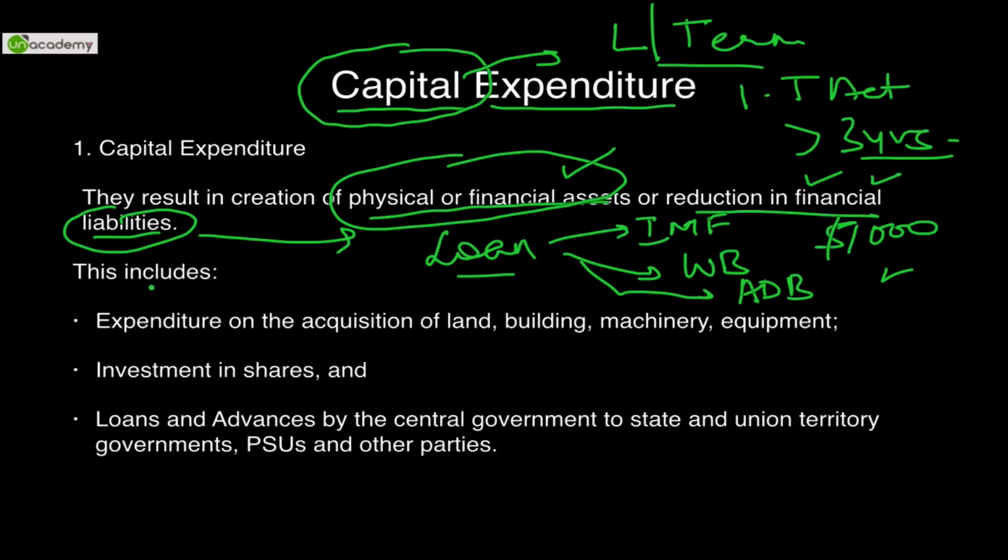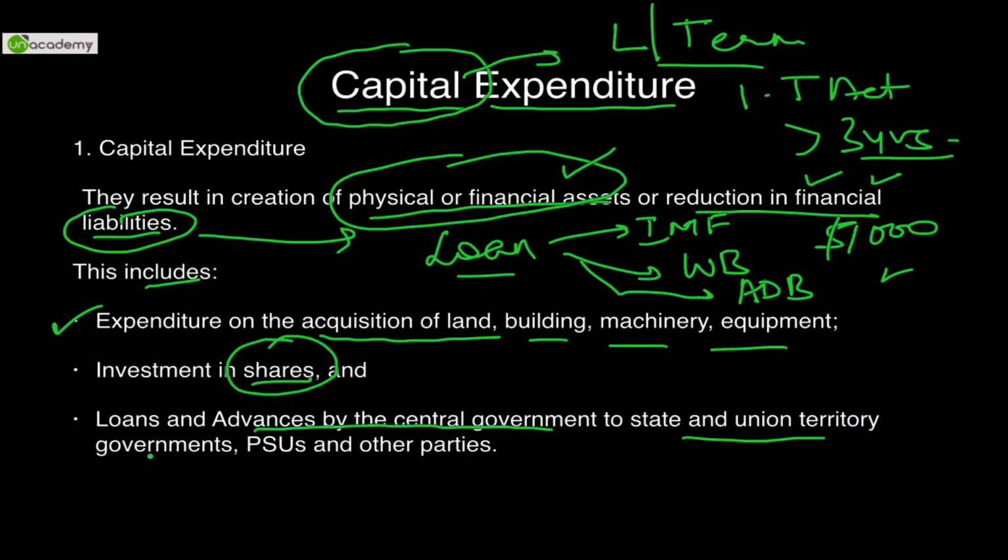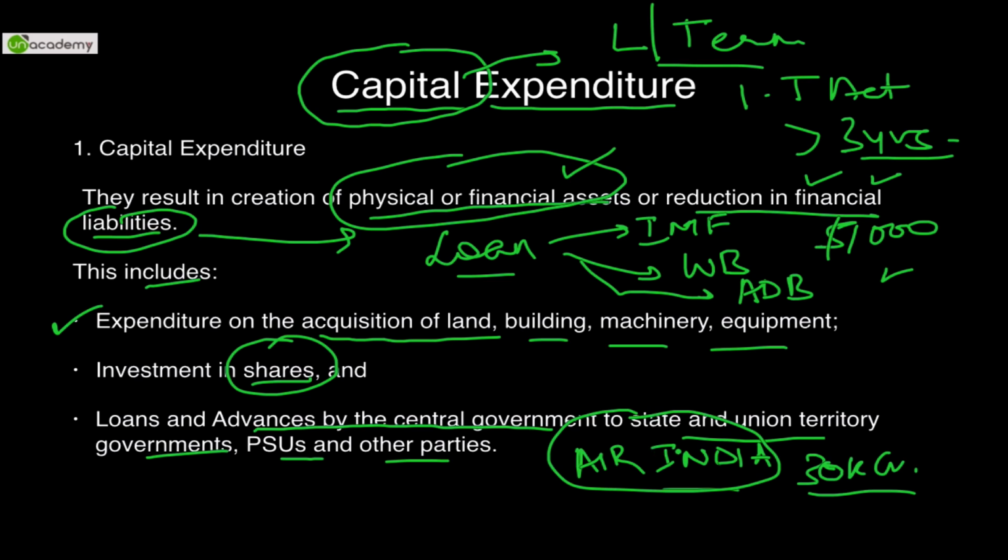Examples include expenditure on acquisition of land, on building, machinery, equipment, investment in shares, government also invests in shares, and loans and advances by the central government to state and union territory governments, PSUs and other parties. So the latest example can be Air India. If the government gives a bailout package to Air India worth 30,000 crores, automatically it can be said that government is incurring this capital expenditure in order to revive this entity or this PSU, Air India Limited.